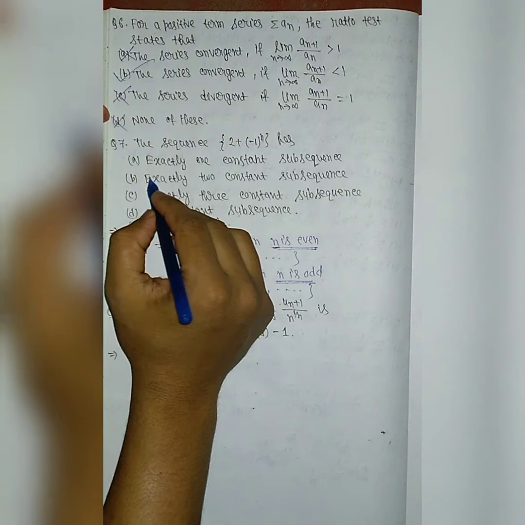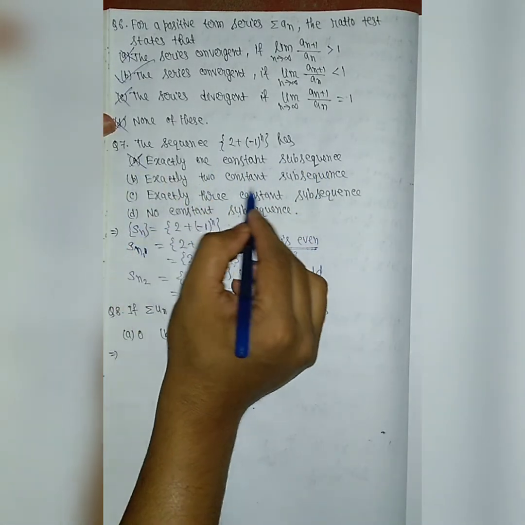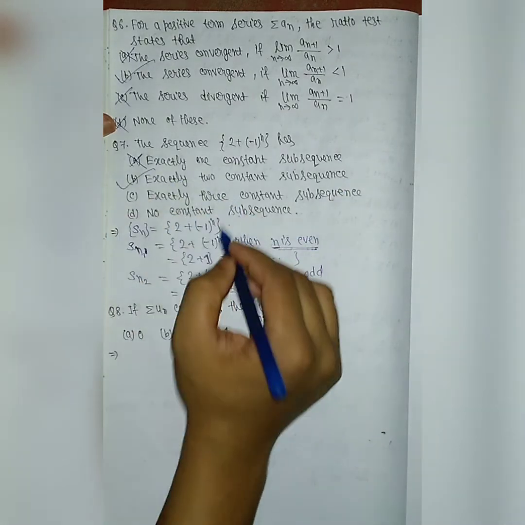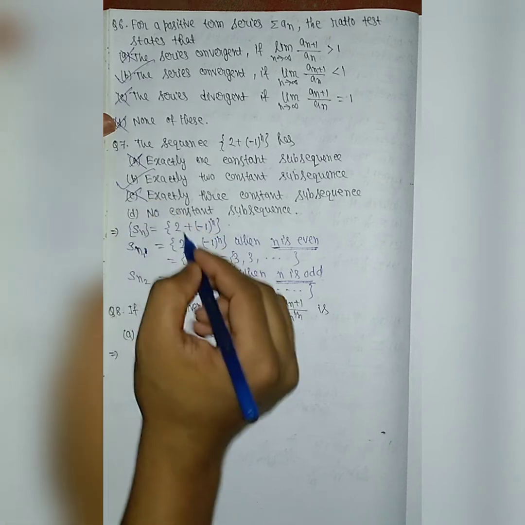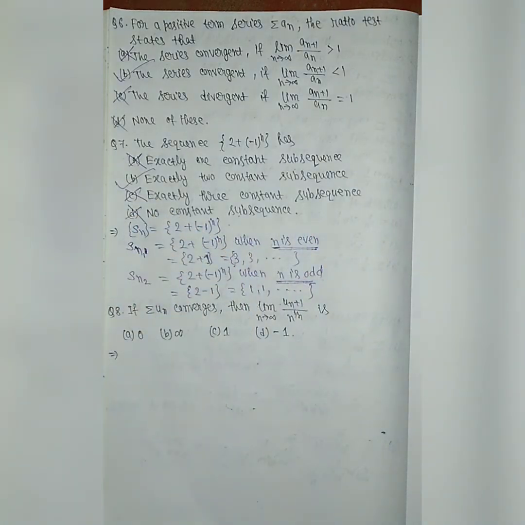So option A says exactly one constant subsequence. No, this is incorrect. Exactly two constant subsequences. Yes, we get exactly two constant subsequences. Exactly three constant subsequences. No, this is also incorrect. And no constant subsequence. This is also incorrect.